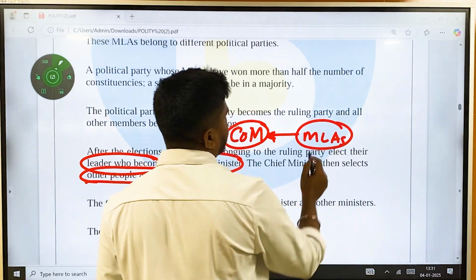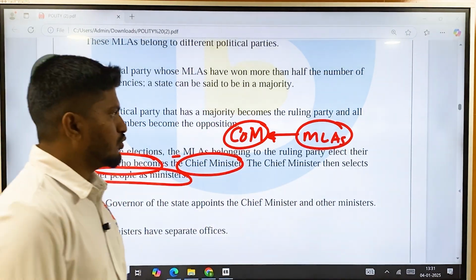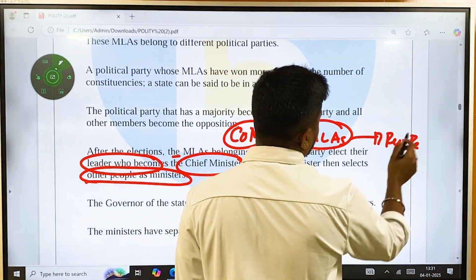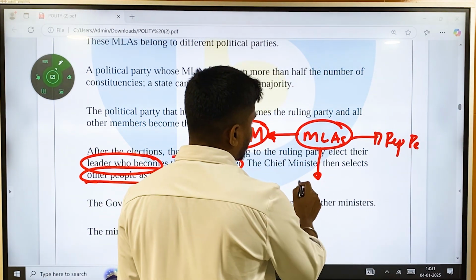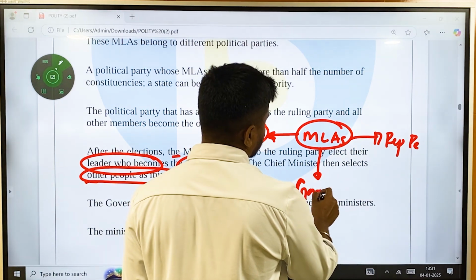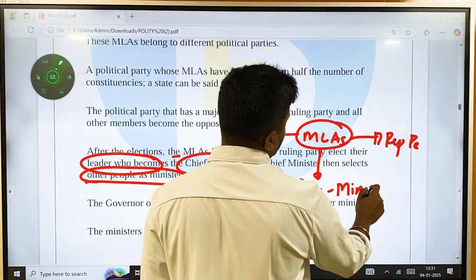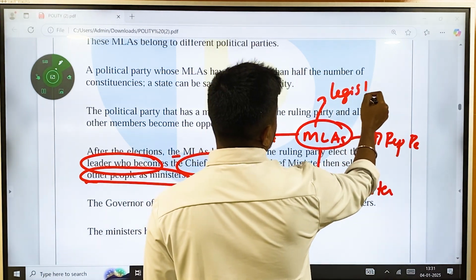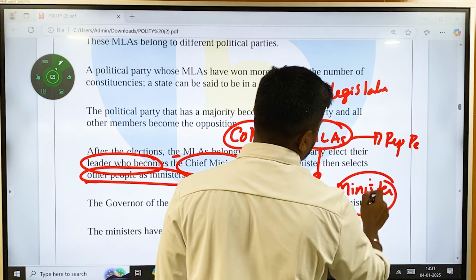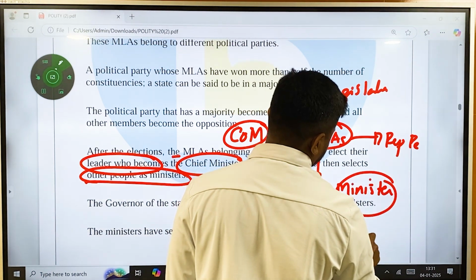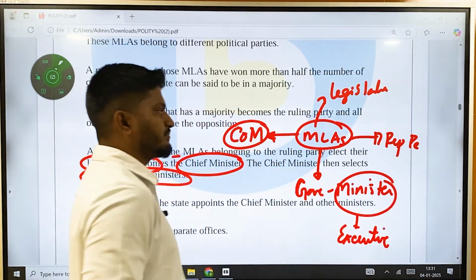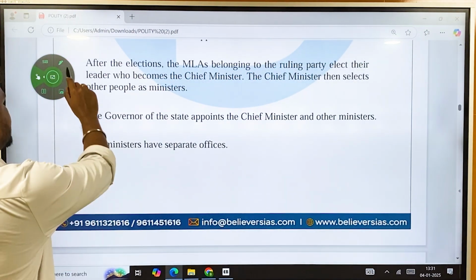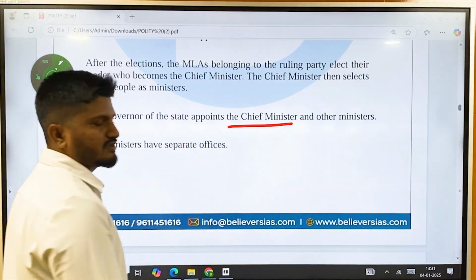Okay, for certain MLAs, they have a dual role. One role is their representation to the people as an MLA. Another role is the responsibility to the government as a minister. Here, as an MLA he is part of the legislature, and as a minister he becomes executive, non-permanent executive.